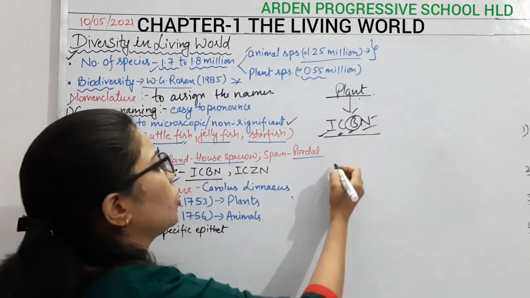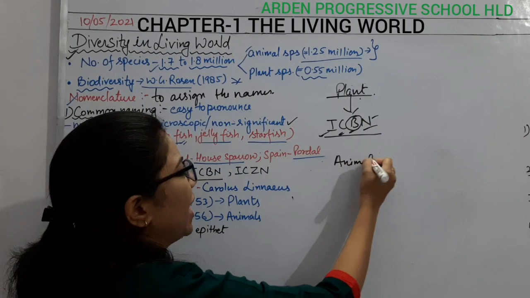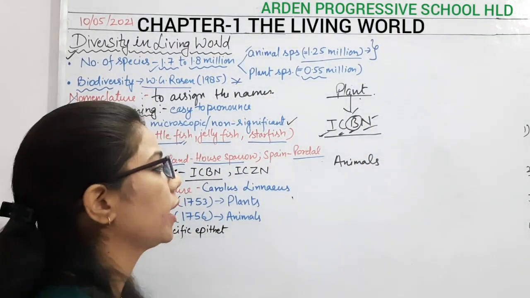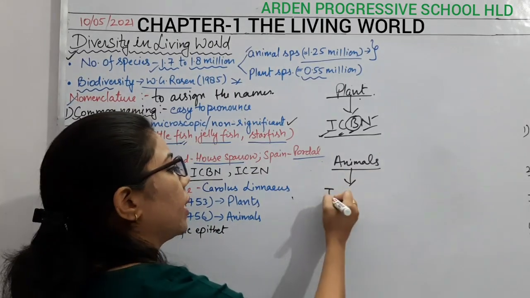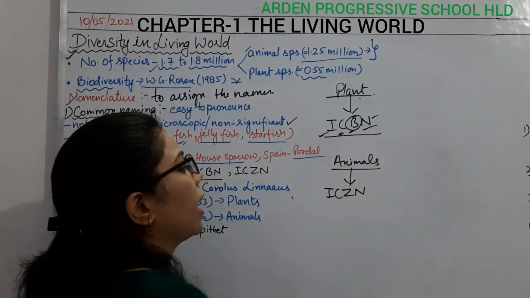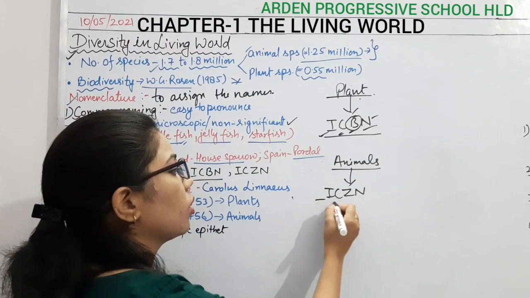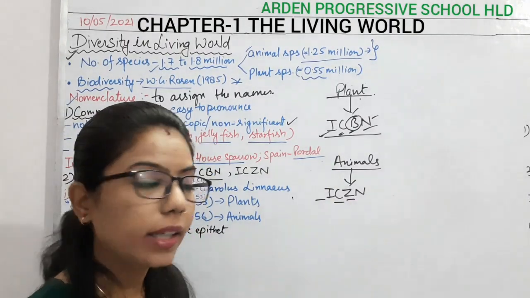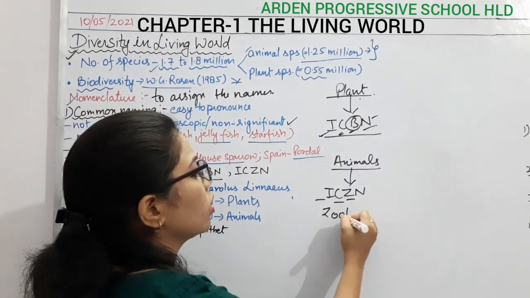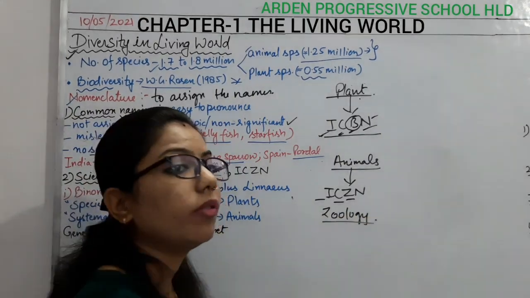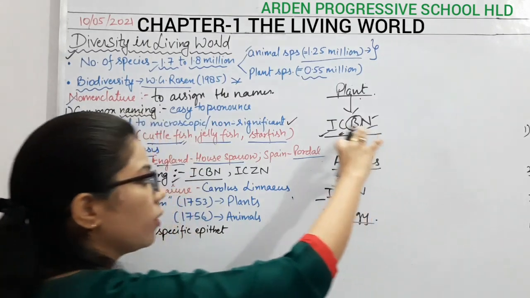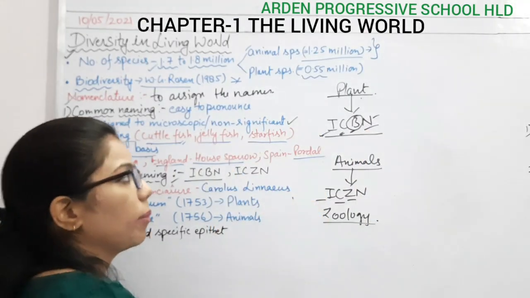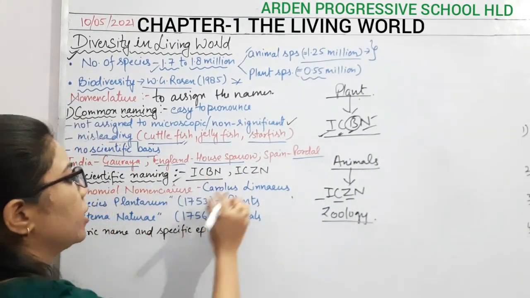And if we talk about animals, if we have to assign any scientific name to any animal, it will be done by the ICZN. ICZN is what? International Code of Zoological Nomenclature. Here we are talking about zoology. Zoology is the study of animals. So these are the organizations responsible for giving names to plants as well as animals.